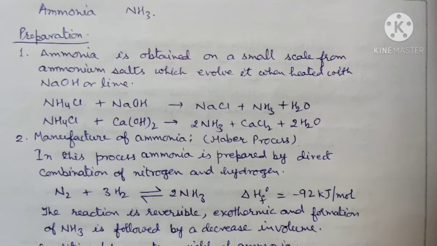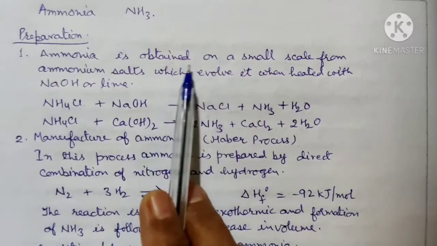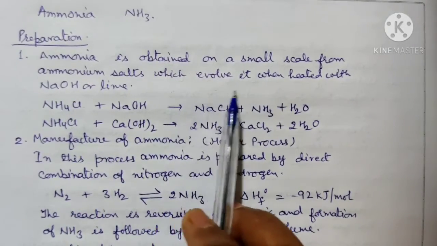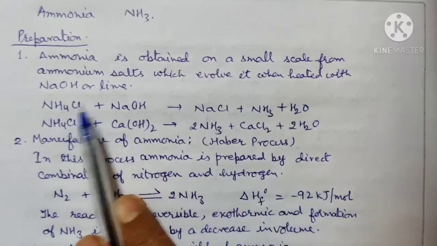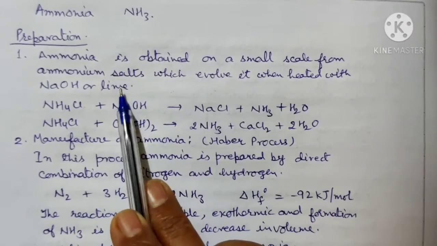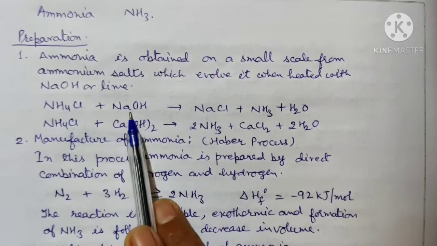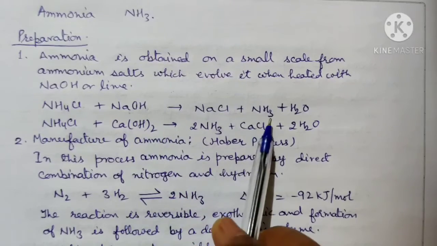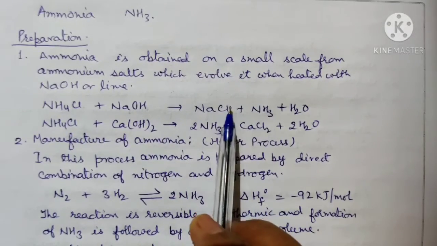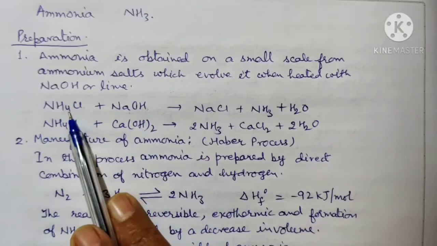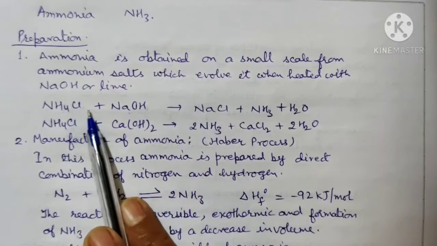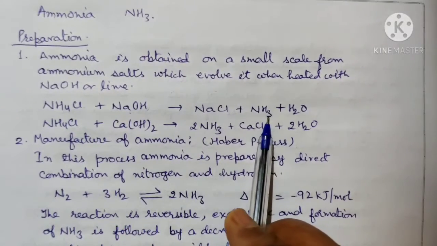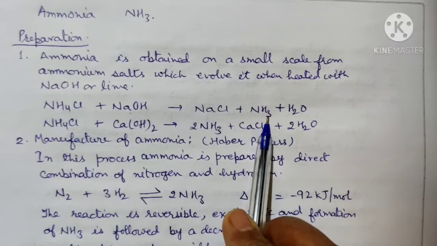So first we will study about the preparation of ammonia. Ammonia is obtained on a small scale from ammonium salts, which evolve it when heated with sodium hydroxide or lime. Actually, when ammonium salts are treated with sodium hydroxide or calcium hydroxide or any hydroxide, they give off ammonia. This test you are doing in the laboratory also for the identification of ammonium ion. When ammonium salts are heated with sodium hydroxide, it gives the smell of ammonia. That is the test for ammonium ion.